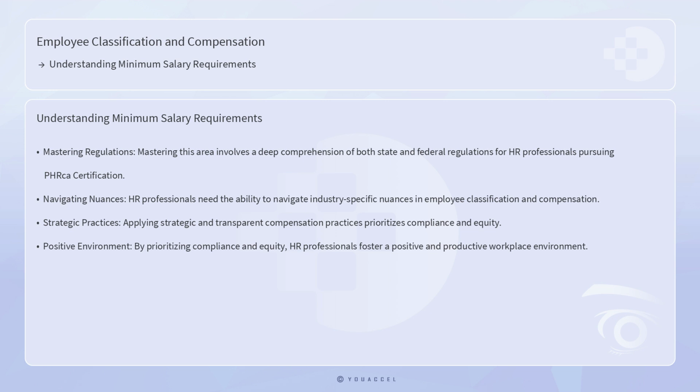Understanding minimum salary requirements is a multifaceted and dynamic aspect of employee classification and compensation. For HR professionals pursuing PHRca certification, mastering this area involves a deep comprehension of both state and federal regulations, the ability to navigate industry-specific nuances, and the application of strategic and transparent compensation practices. By prioritizing compliance and equity, HR professionals not only mitigate legal risks, but also foster a positive and productive workplace environment.